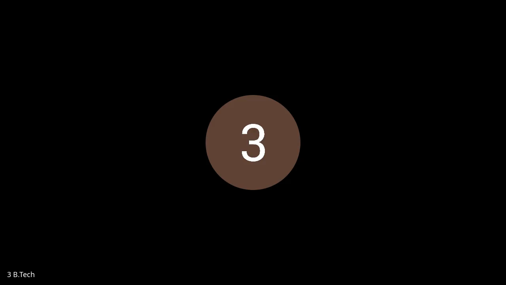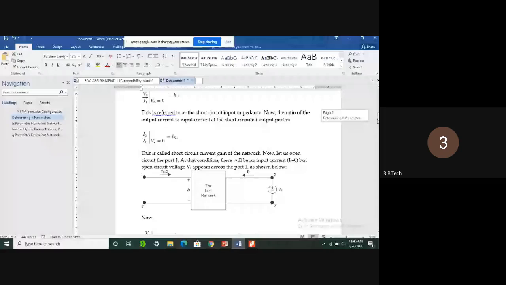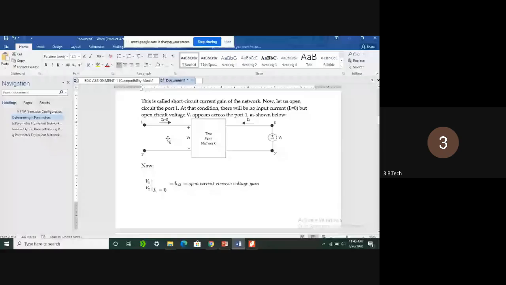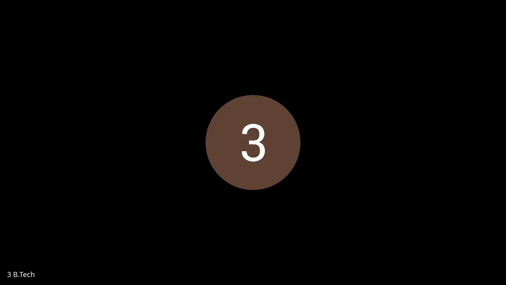So that is H21. Similarly, we can see another H parameter. H12 is obtained with I1 equal to 0, in the sense that the base current IB equals 0. That is nothing but the open circuit reverse voltage gain. So if IB equals 0, what is happening? We get H12 equals V1 by V2. So before going to that, we should know the relations between the H parameters.